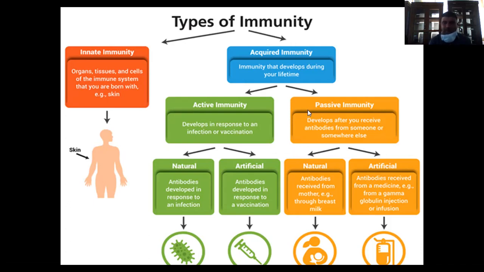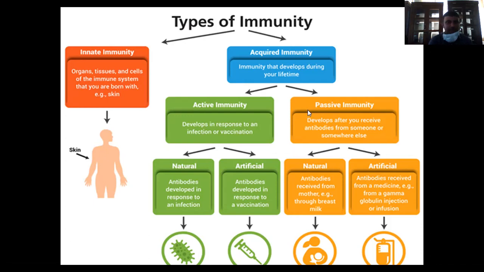Artificial passive immunity is antibodies received from a medicine, for example gamma globulins or any kind of infusions. Okay, these are the main classifications or the types of immunity.